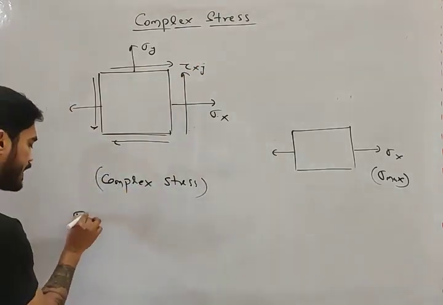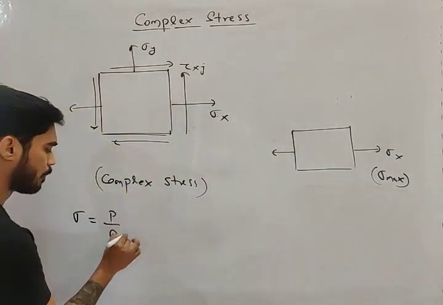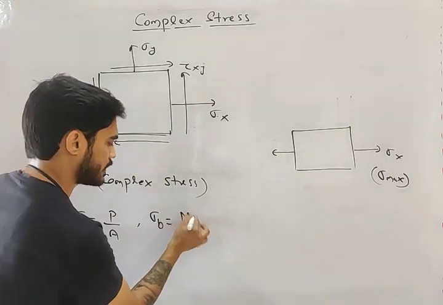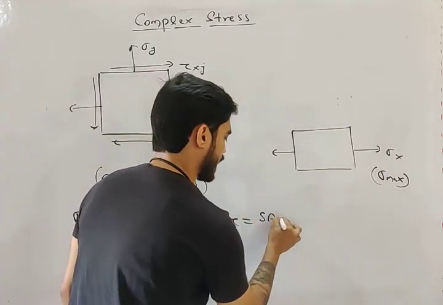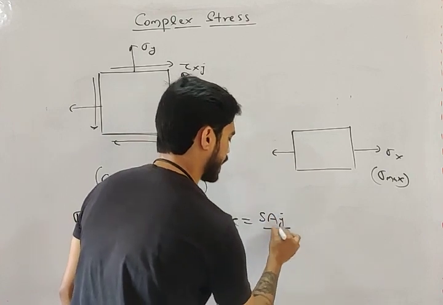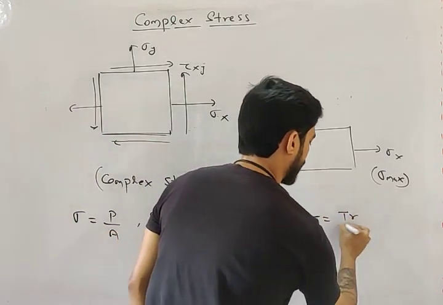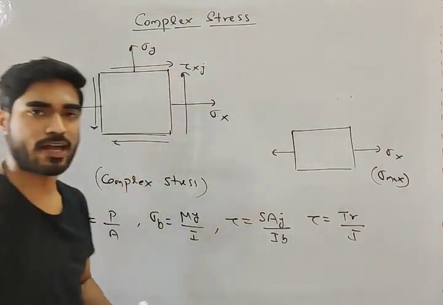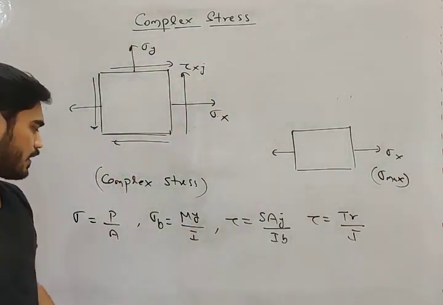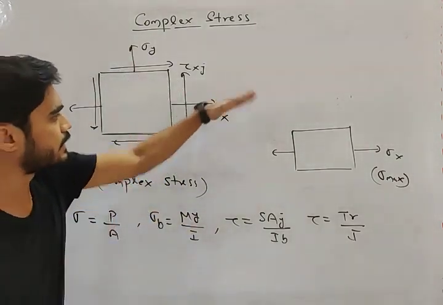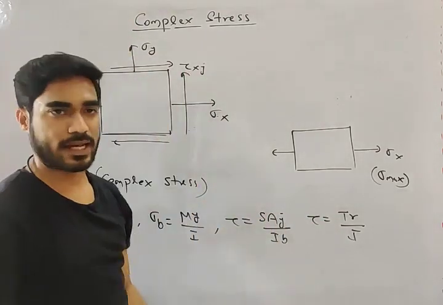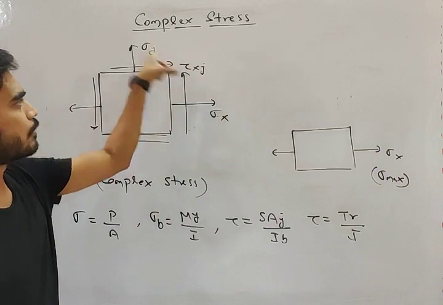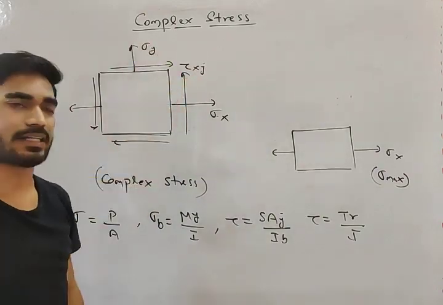For example, axial stress, sigma equals P by A. Bending stress, sigma equals M y by I. Then shear stress, tau equals S A y bar by I B, and torsional stress, tau equals T R by J. Till now we have seen these four stresses. These are either sigma x or sigma y, and these tau are tau xy. So we know how to calculate these stresses.